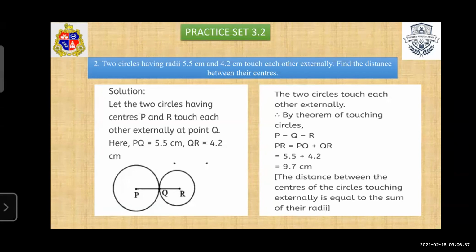So see, here the larger radius is 5.8 and the smaller is 4.2. So add them, you will get the distance between the two centers. So in internally, subtracting; externally, adding. Okay. Now next, third question.